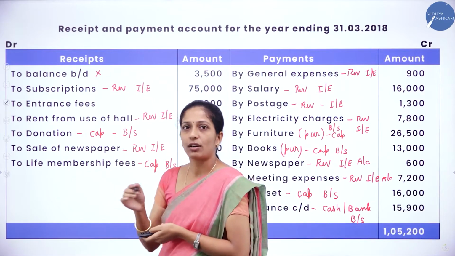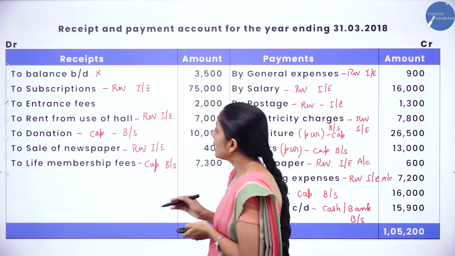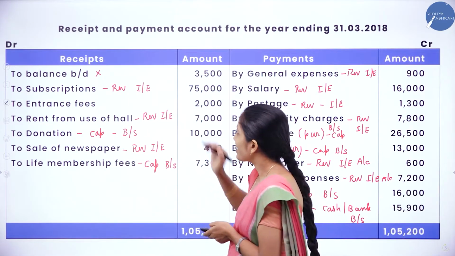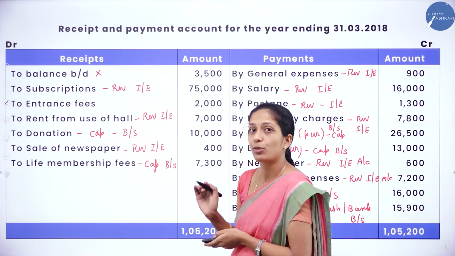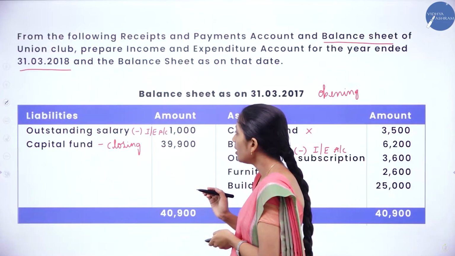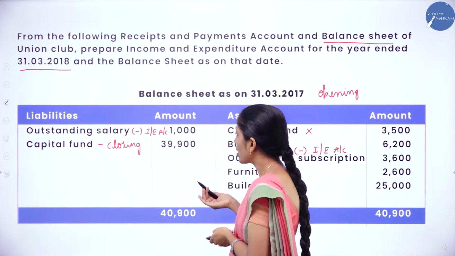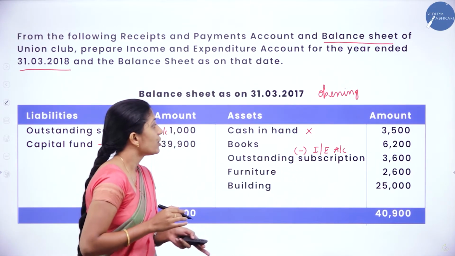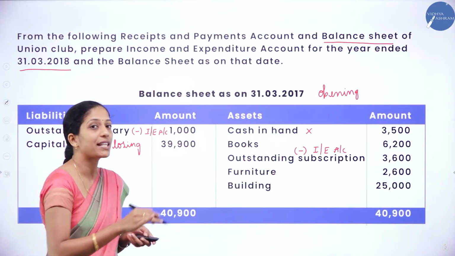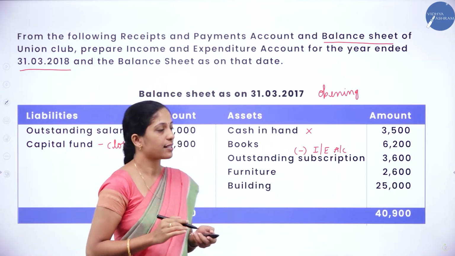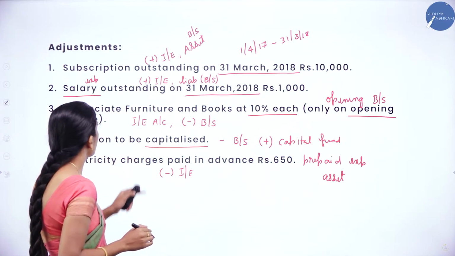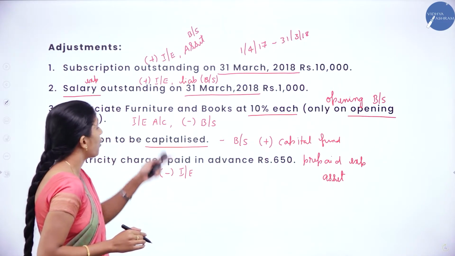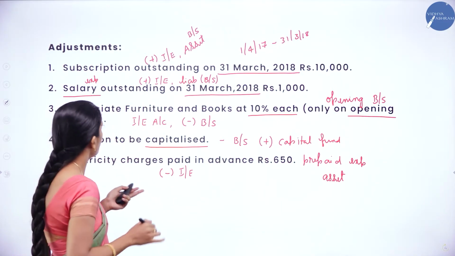The balance brought down, we are not going to record here. Next is subscriptions. It is a revenue item, right? So it has to be recorded. Now let's see what the adjustments relating to subscription are. Yes, there is outstanding subscription here, outstanding subscription of the previous year. So what do you have to do? Less. Next, in the adjustments they have also given subscription outstanding of the current year, so we have to add.